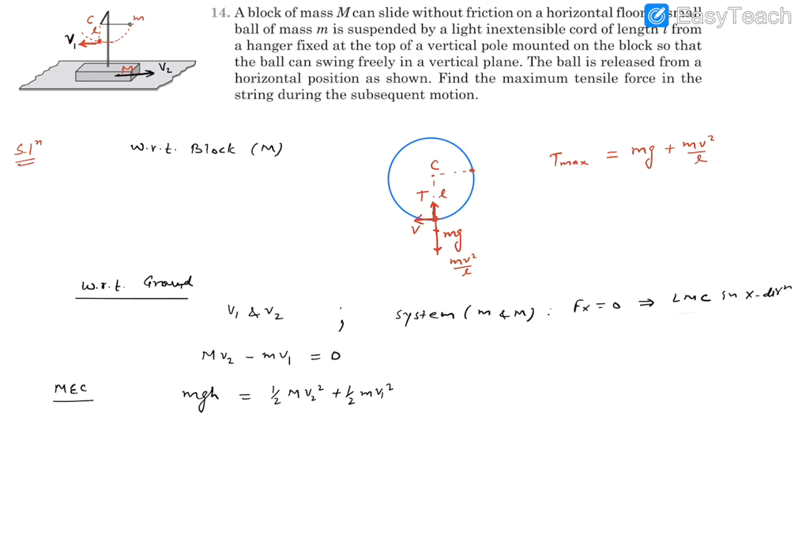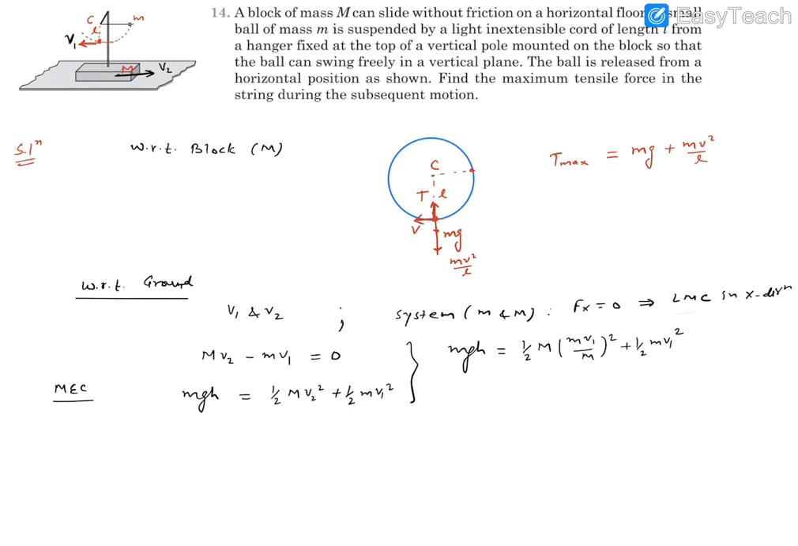Now to solve these two equations, we can find V1 from this in terms of V2, or V2 in terms of V1, and substitute over here. So let's write it: mgh is equal to half capital M V2 square, where V2 is written as small m V1 divided by capital M, square of it, plus half small m V1 square. If you look carefully, on the right hand side we have V1 square as a common factor, and this will help us to find V1 ultimately.